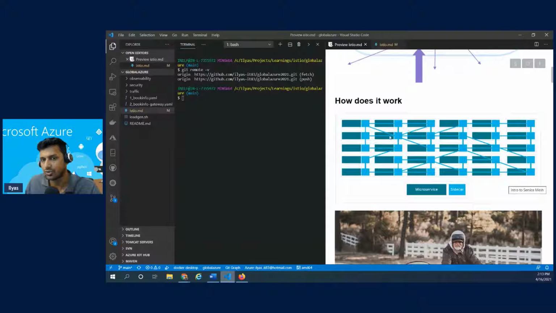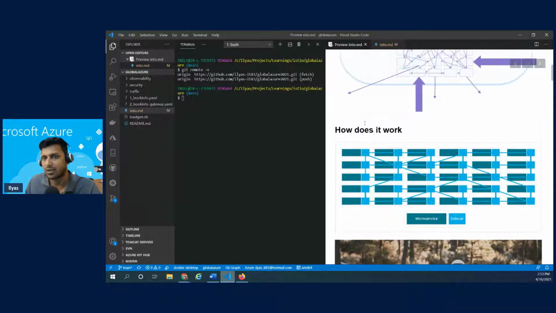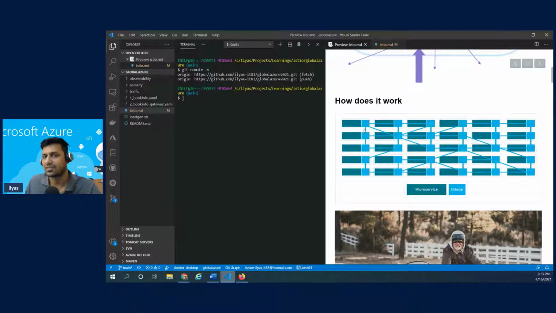That introduces a proxy that could handle all the challenges that we talked about in the previous layer as part of a sidecar, right? A sidecar is basically a container which has the proxy. The proxy is nothing but an Envoy proxy, which is also a very famous proxy that was originally built by Lyft, right?